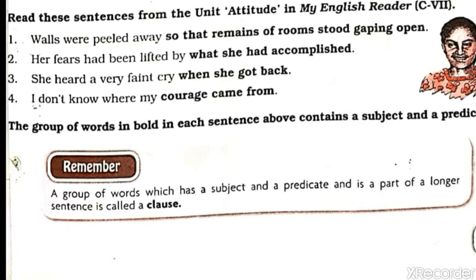Her fears had been lifted by what she had accomplished. She heard a very faint cry when she got back. I don't know where my courage came from. Words which are given in bold letters, you can see that in these groups, subject and predicate both are given. It means, and it is a part of a sentence also, it means a clause.